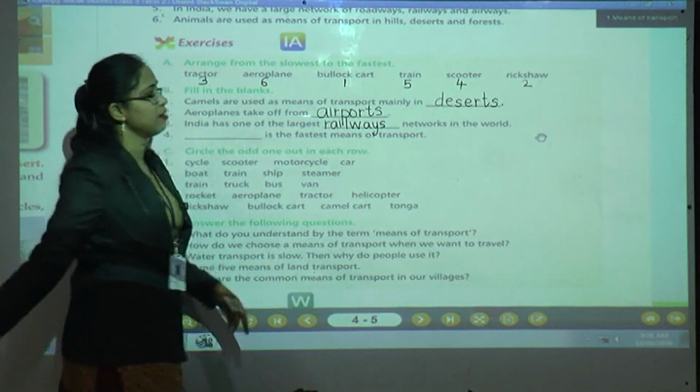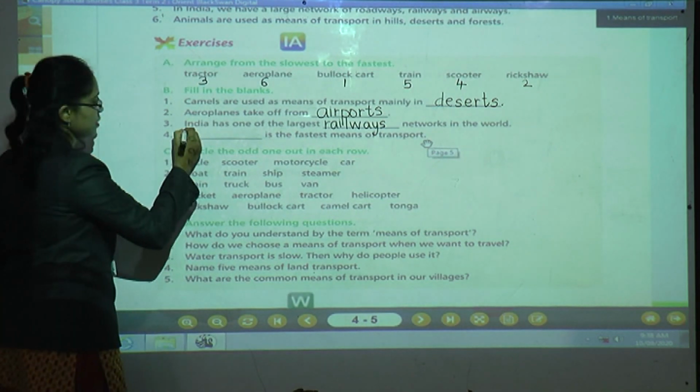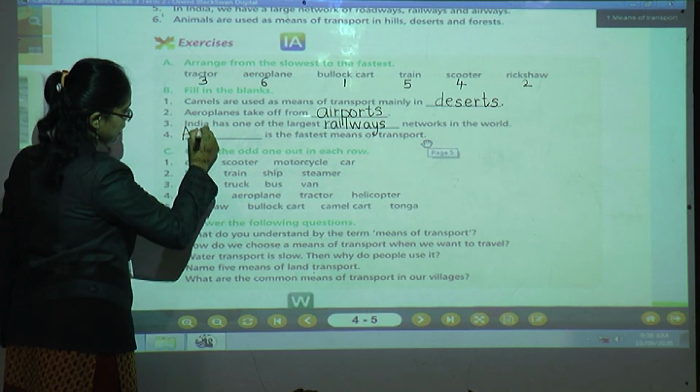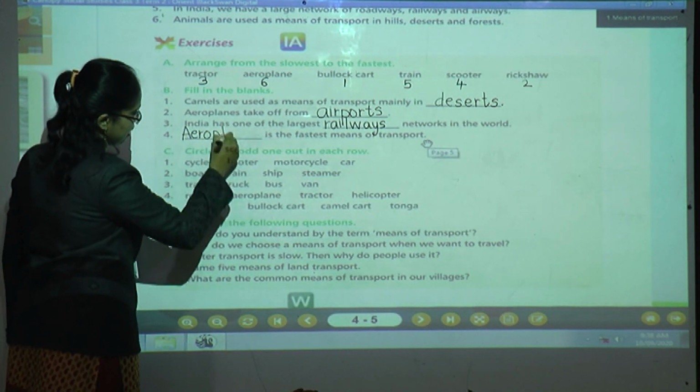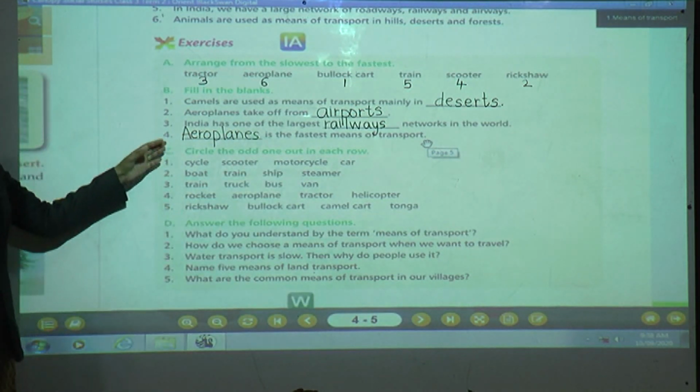R-A-I-L-W-A-Y-S. Railways. Done, children? Now next one. Dash is the fastest means of transport. Which is the fastest means of transport? Yes, give me the answer. Of course, aeroplane. Like the spelling of aeroplane, A-E-R-O-P-L-A-N-E-S. Aeroplanes. Let us revise once again.